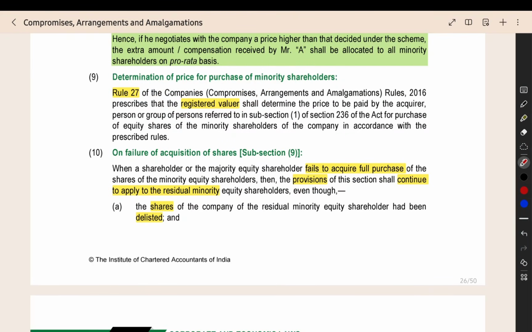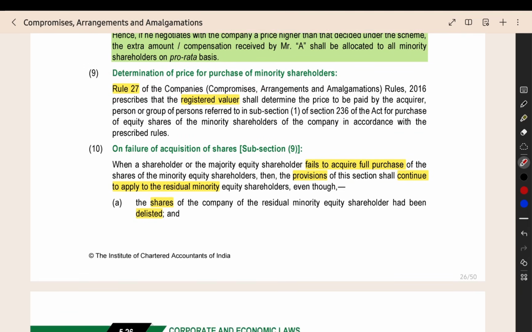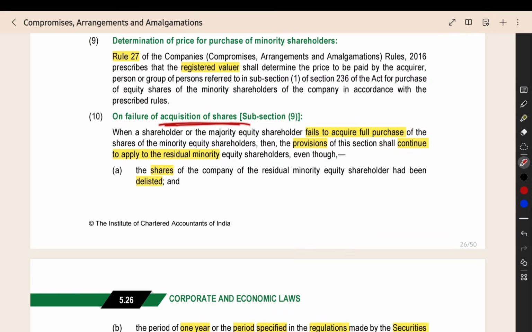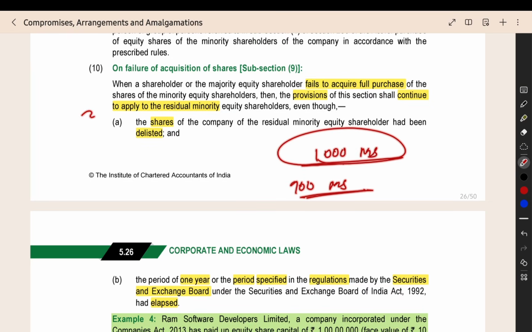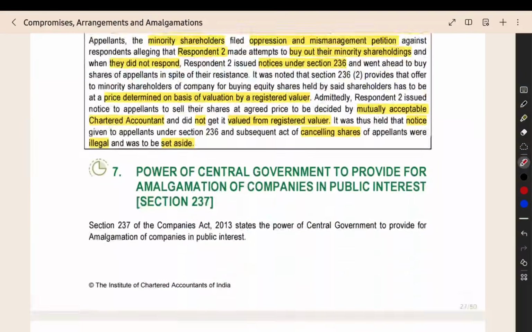Under this particular minority shareholding acquisition section, the price will be determined as per Rule 27. In that, a registered valuer will determine the price. And then, on failure of acquisition of shares: if 1000 minority shares are there and you are not able to purchase the entire thing, you purchase only 900 minority shares, then what will happen? That also they have given.